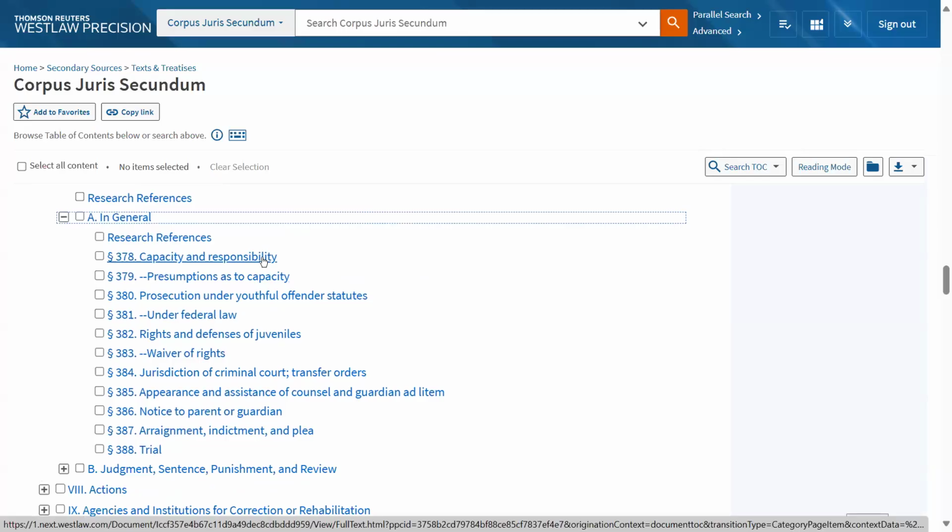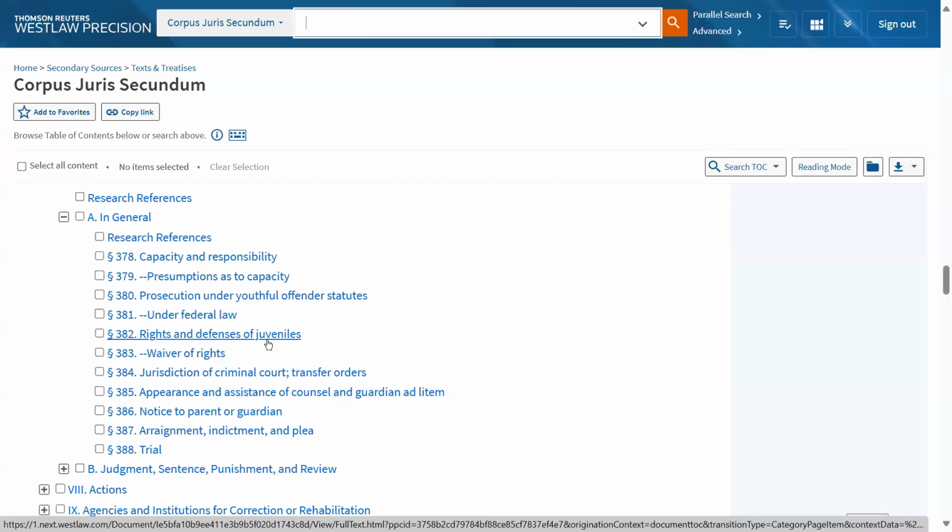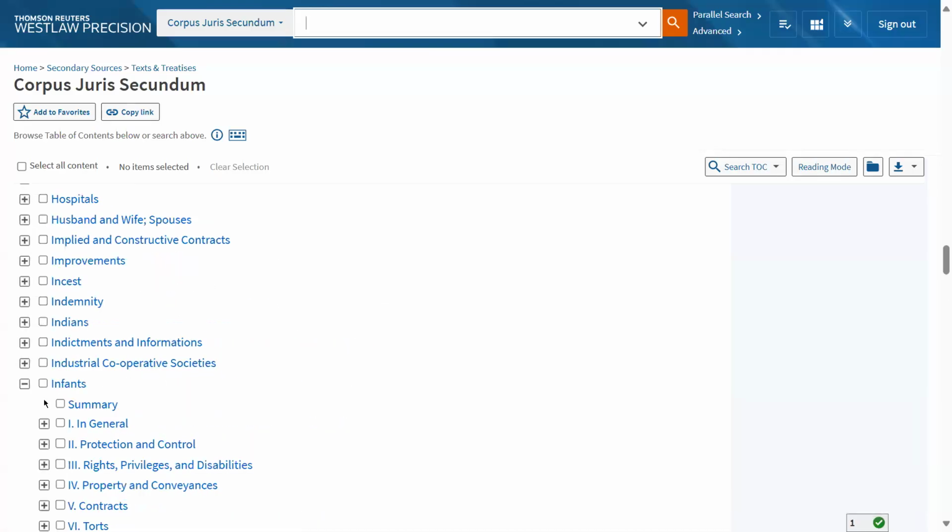So you can see that just simply opening up the database, while it took me a few clicks, I might have been just typing in that same search, mental capacity of children, over and over again, but they might have been called youthful offender statutes, juveniles. So again, this teaches you the language of the practice area that you're researching. And that's why I like searching in different secondary sources, and those might be helpful.